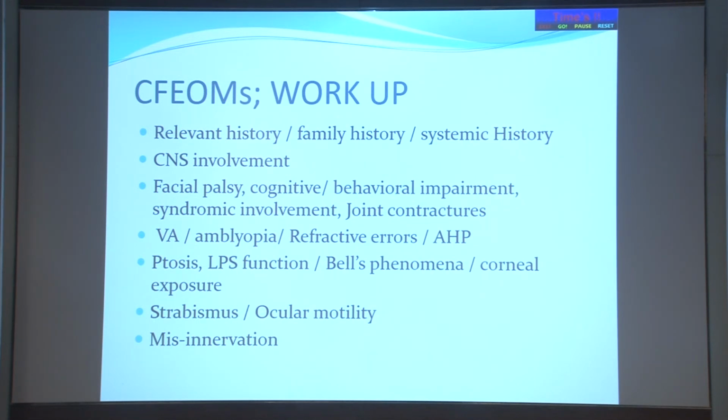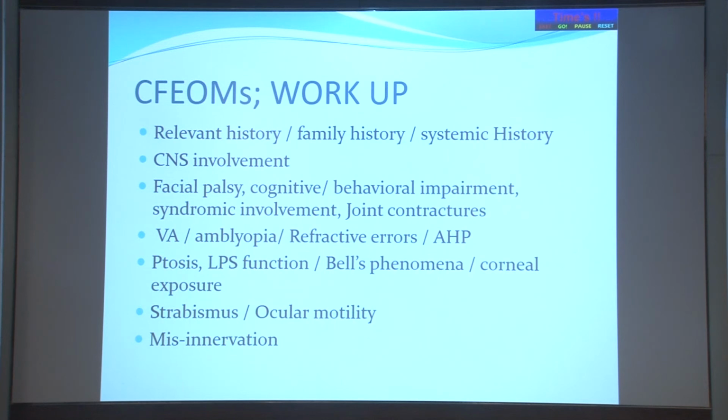Visual acuity, amblyopia, we have to see refractive errors because they have high astigmatism. So we need to look at that, and abnormal head posture, which is quite often very classical. Ptosis, LPS function, Bell's phenomena, and corneal exposure are important to keep in mind because they have poor Bell's because it's very tight IR, so they don't even blink that often, and they are prone for corneal exposure.